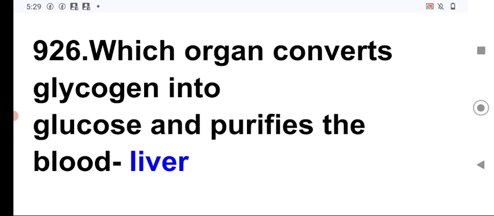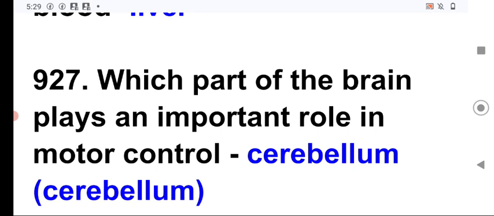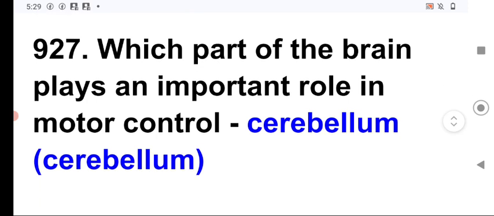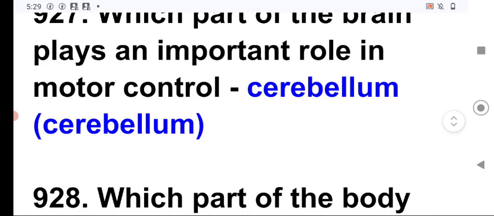Liver also detoxifies the food, and liver also converts the glycogen into glucose. Next question. Which part of the brain plays an important role in the motor control? It is the cerebellum, which is the part of the brain which plays an important role in motor control, whereas the cerebrum is the largest part of our brain.